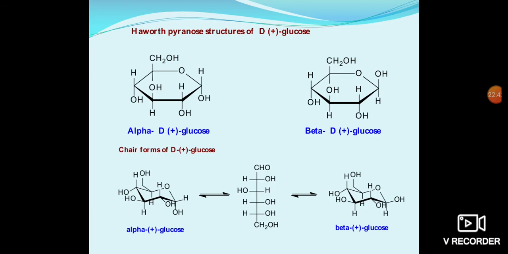In alpha form, the groups on all carbons except C1 occupy equatorial positions. In beta form, big groups on all carbons occupy equatorial positions. These indicate the stability of the molecule.